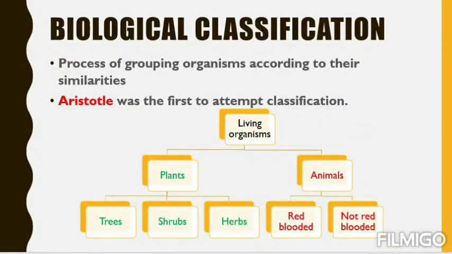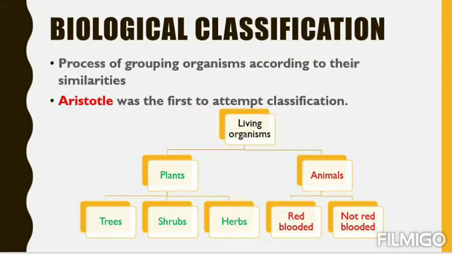So according to him, living organisms are classified into two categories. One is plant, one is animal. Again, he divided plants into three types, that is tree, shrub and herb. Tree means big plants like banyan tree, mango tree. Then shrubs like hibiscus, that is our China rose, banana. Herbs means very small plants like your grasses.